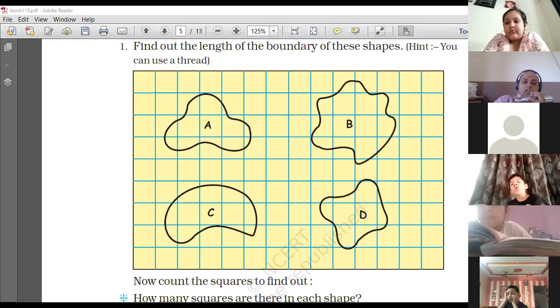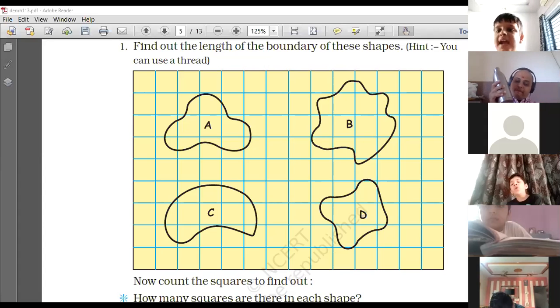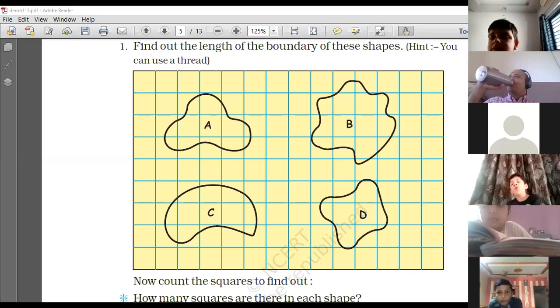Yes, sir. Can I say? Sure, Harnil. You may say, you have a chance here. Sir, first of all, I measure the boxes and count the boxes. Boxes, okay, but boxes is the area covered, right? It's the space covered. I'm talking about the length of the boundary.